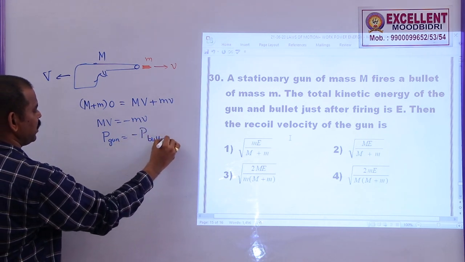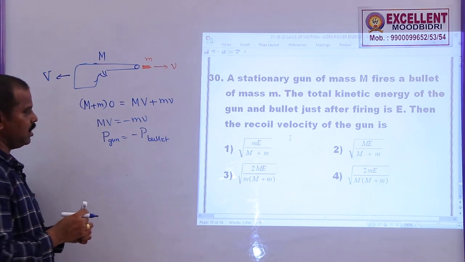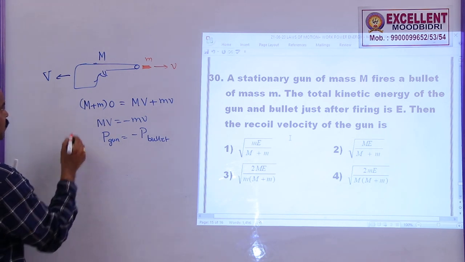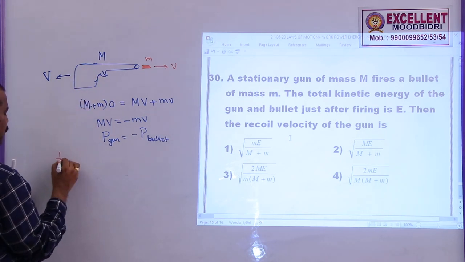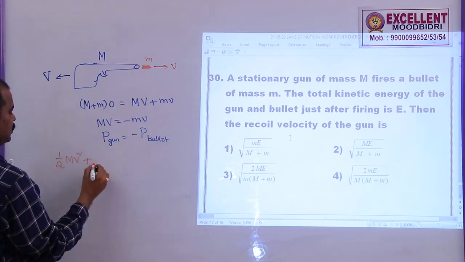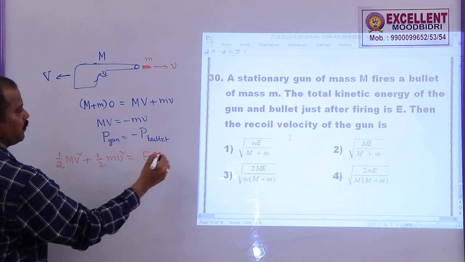That means both have the same momentum, but in opposite directions. In this problem, what they have given is the kinetic energy of the gun and bullet after firing. So, what is the kinetic energy of this gun after firing? Half M V square. And for the bullet, half m small v square. This is equal to capital E, given.